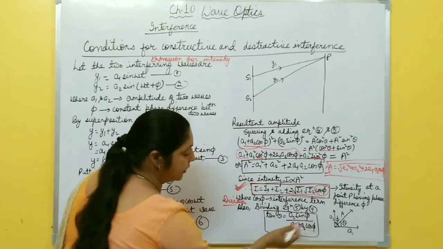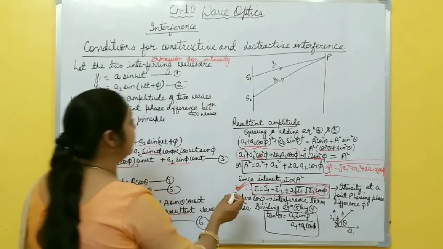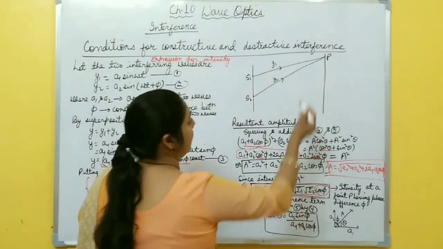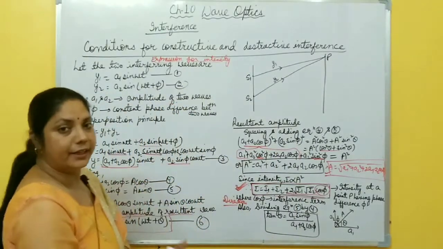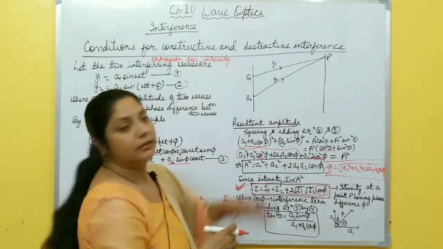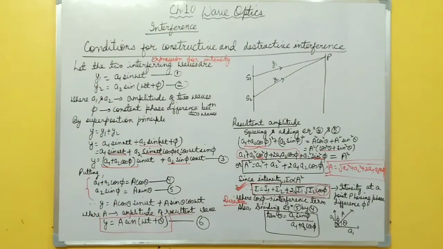Tan theta equal to A2 sin phi by (A1 plus A2 cos phi). In this way you find the resultant amplitude at point P, the intensity, and also the direction, the angle in which the maxima or minima is formed. So please take a screenshot of this one. After this we will find the conditions for constructive and destructive interference.